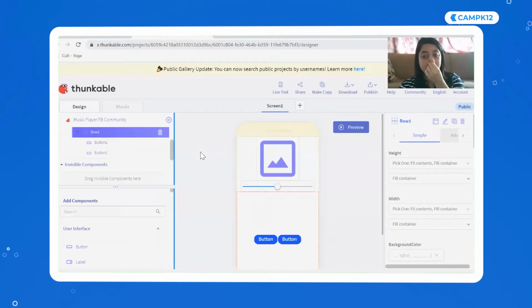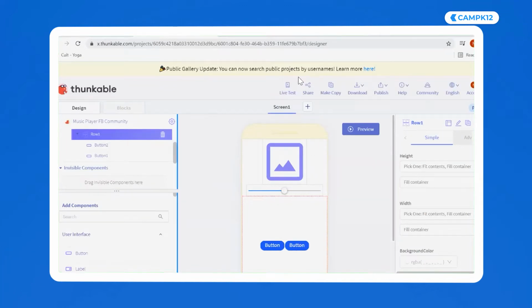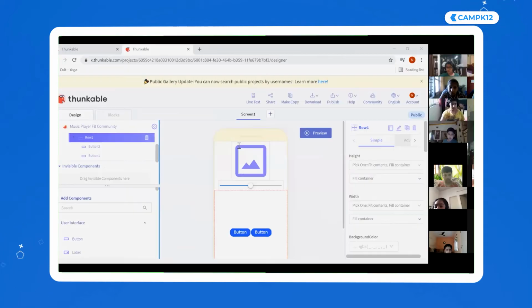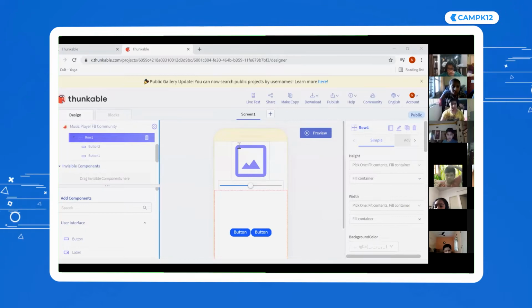I'm going to open up chat in 2 minutes. I want everyone to go to Thunkable and try doing this. You have to sign in, guys. You have to use your email ID. If you have signed in, then click on Get Started. Image should be outside the row, not inside. Image should be outside the row because it needs to be one below the other.